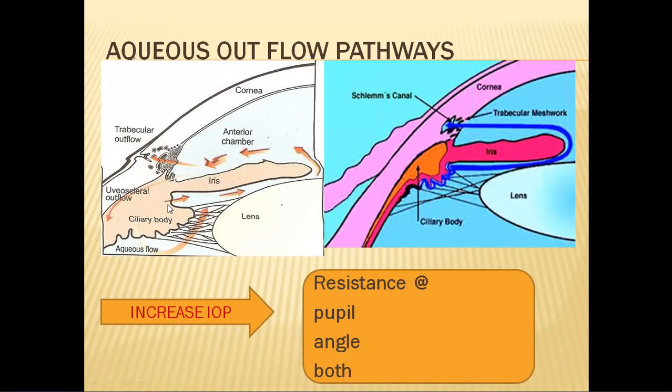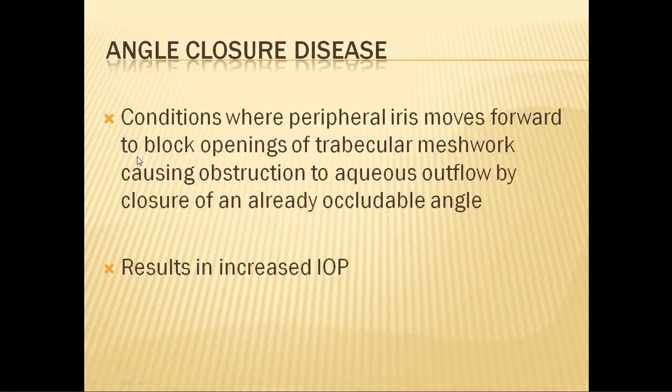But most of the aqueous that is formed goes from the posterior chamber through the pupil into the anterior chamber and reaches the angle of the anterior chamber. Within the depths of the angle of the anterior chamber, you have the trabecular meshwork. Through this sieve, the aqueous comes out and goes into the Schlemm's canal, and from the Schlemm's canal, it reaches the aqueous veins and outside into the blood.